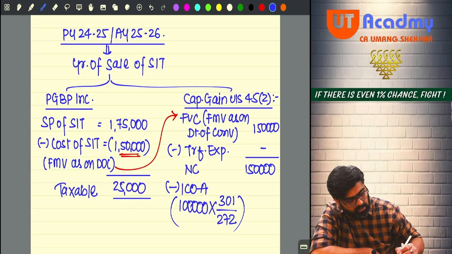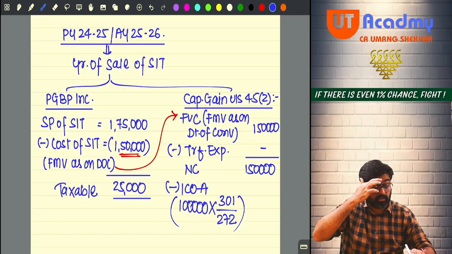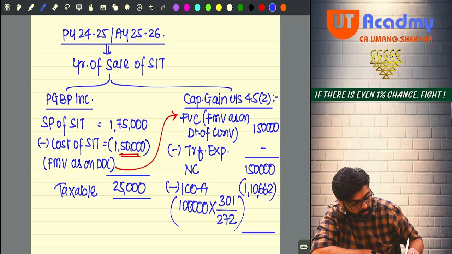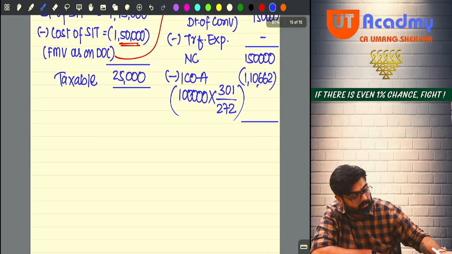Can you calculate the index cost? 1 lakh into 301 divided by 272. You will get 1,10,662. This was your index cost of acquisition. No cost of improvement is there, no need to index. Next one. Minus 1,50,000.